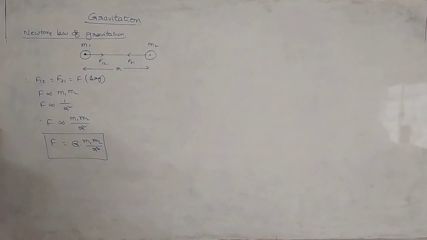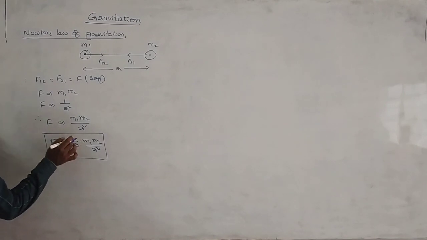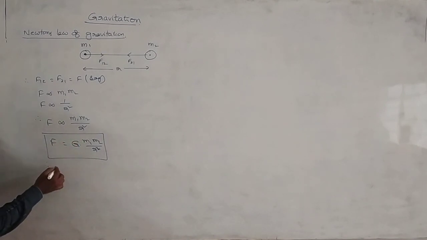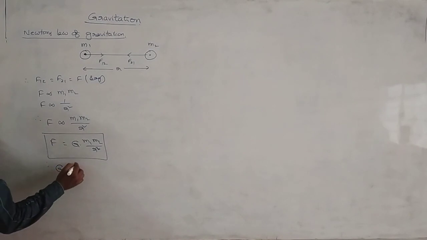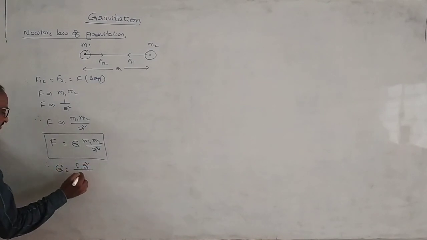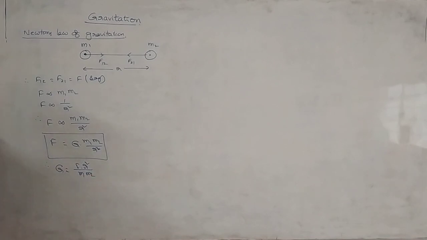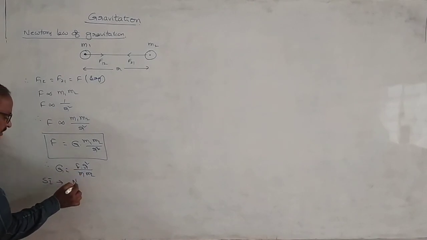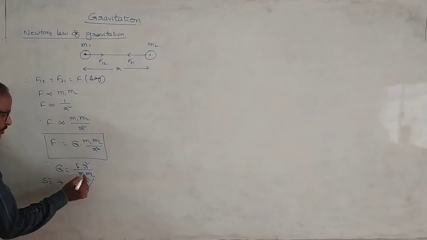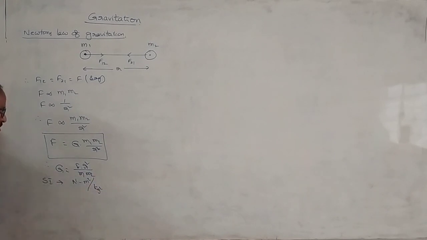Here, capital G is the universal gravitational constant. Okay, now, what is the formula for universal gravitational constant? G is equal to F into r square by m1 m2. Let us write down the SI unit for G. Force is represented in newton, r is in meter square, per m1 into m2, mass is kilogram into kilogram, so kilogram square. So the unit is newton meter square per kg square.